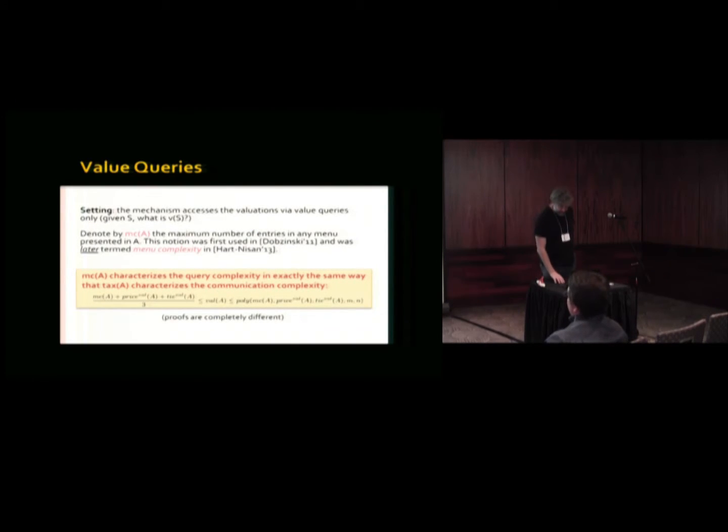And by the way, with completely different techniques and some different measures, he has a very similar theorem. But now we're changing the model, just for this little slide: instead of counting communication complexity, counting queries to the different valuations. The question is, how many value queries do you need? It turns out that the taxation complexity does not change, but the tie-breaking complexity and the pricing complexity now change with the model, of course. So again, these 3 terms determine the complexity in terms of valuation queries, but let's go back now to communication complexity.